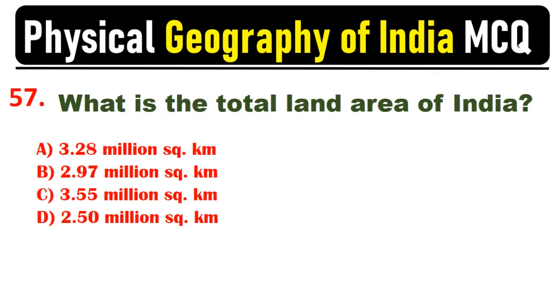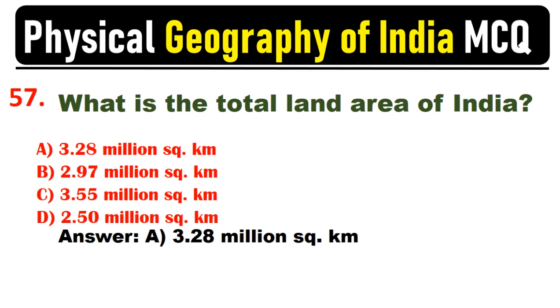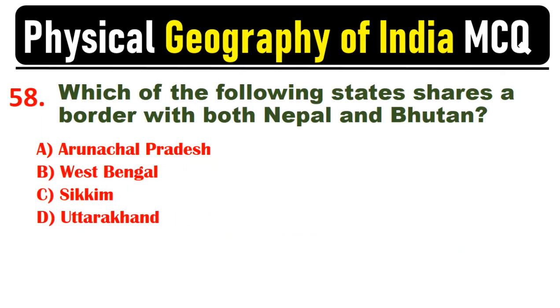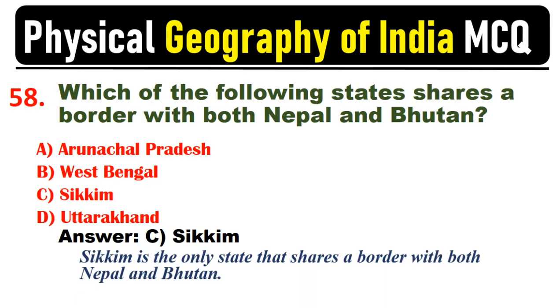What is the total land area of India? Answer. A. 3.28 million square kilometers. India's total land area is 3.28 million square kilometers, making it the 7th largest country in the world. Which of the following states shares a border with both Nepal and Bhutan? Answer. C. Sikkim. Sikkim is the only state that shares a border with both Nepal and Bhutan.